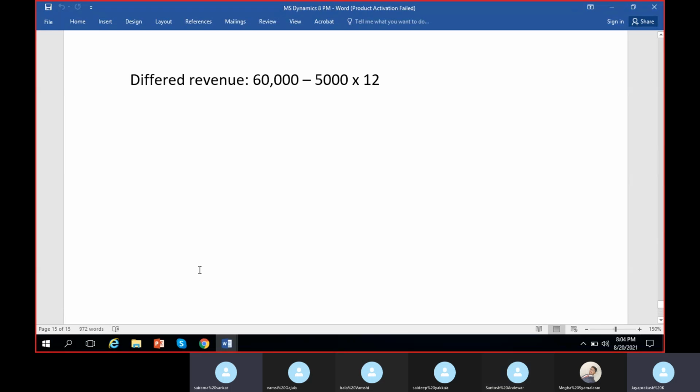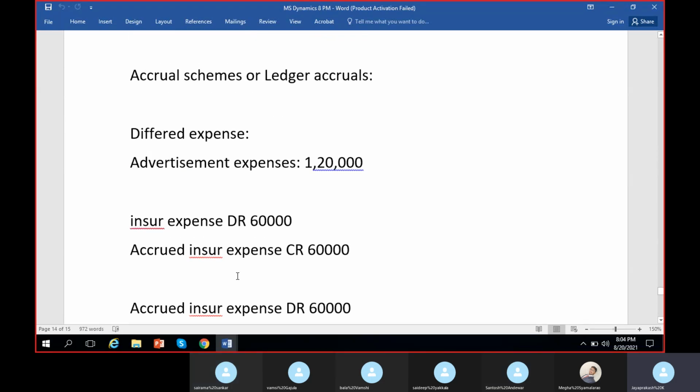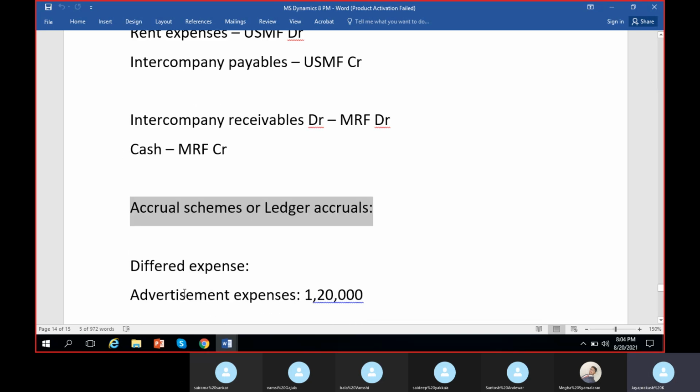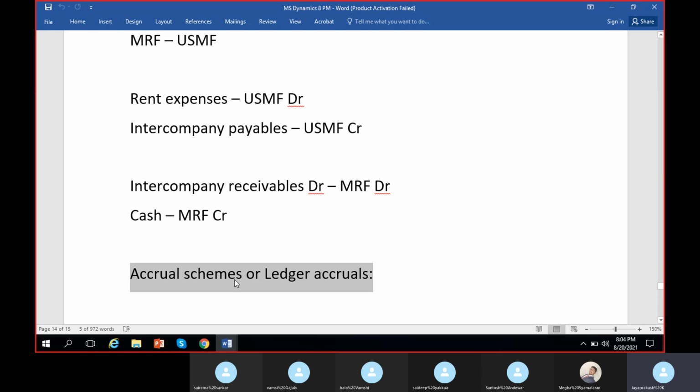Accrued expenses, or the name of it is accrual schemes or ledger accruals. So can somebody explain what is the motto of these accrual schemes or the concept of ledger accruals? Anyone? Since deferred revenue or expenses are the income of the expense that is gained, but sorry, I can't. Yeah, no problem. You can try.